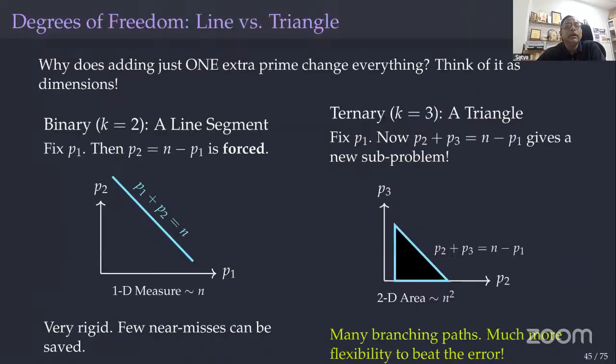Yeah. The main problem is this: p1 plus p2 equals n. Then p2 I can write as n minus p1, right? So we are saying that the count is approximately equal to n. Whereas in the ternary Goldbach conjecture, there is more freedom. That's why it is approximately n square. That's why we are able to solve it.